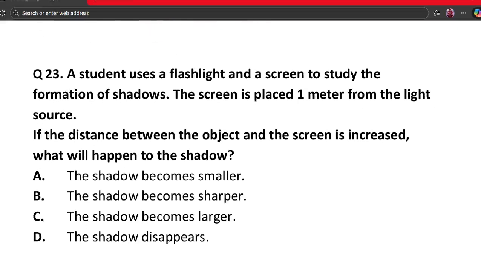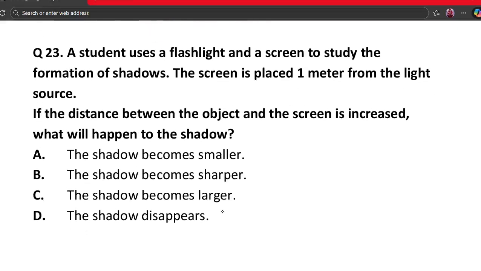Our next question is question number 23. A student uses a flashlight and a screen to study the formation of shadows. The screen is placed 1 meter from the light source. If the distance between the object and the screen is increased, what will happen to the shadow? A. The shadow will become smaller. B. The shadow becomes sharper. C. The shadow becomes larger. And D. The shadow disappears.